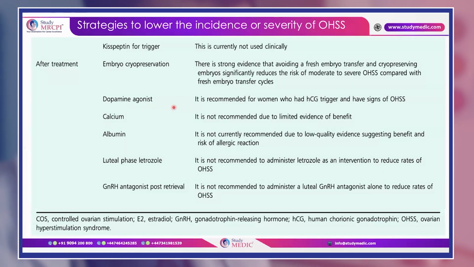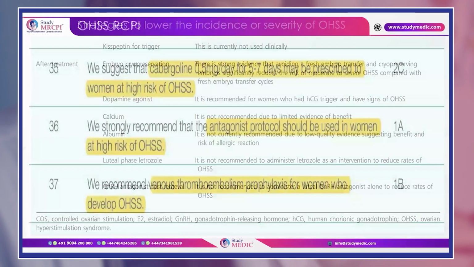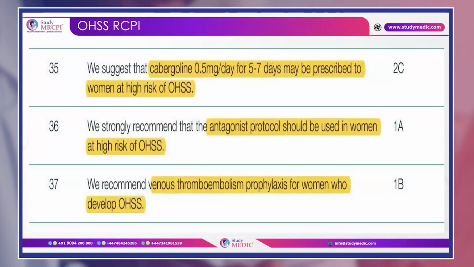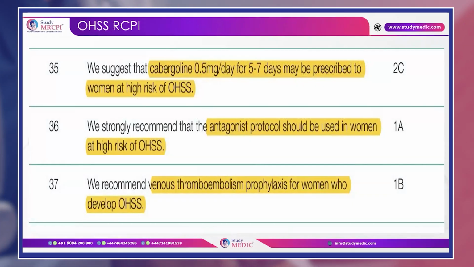Now dopamine agonists also have been recommended for those who had an HCG trigger or have signs of OHSS. So this you will also see in the OHSS RCPI guideline. You will see that they are giving the dopamine agonist cabergoline 0.5 milligram per day for 5 to 7 days, which may be prescribed to the woman at high risk of OHSS.